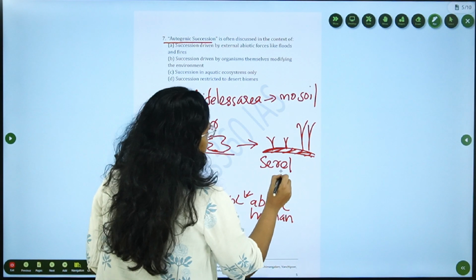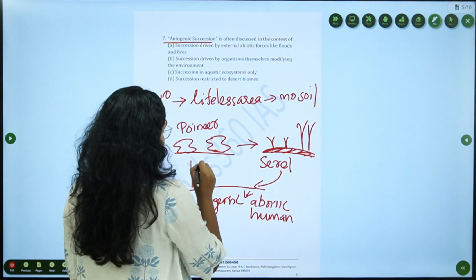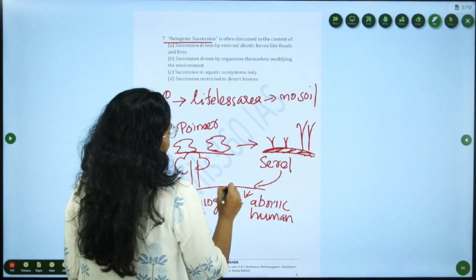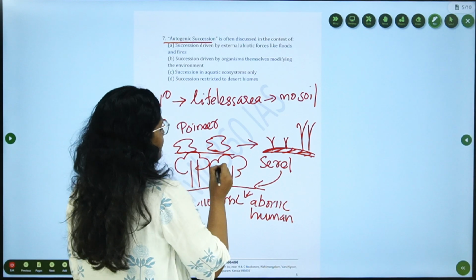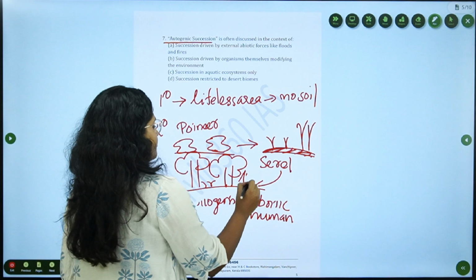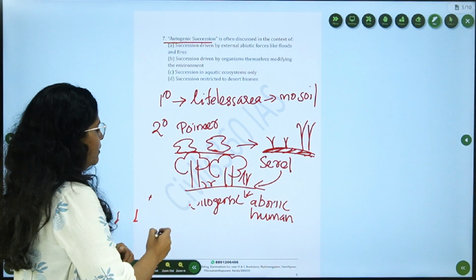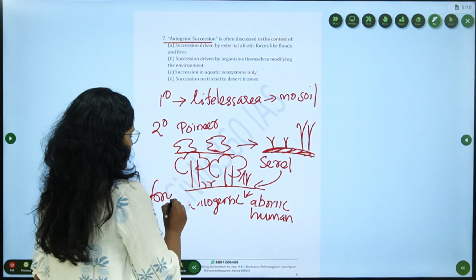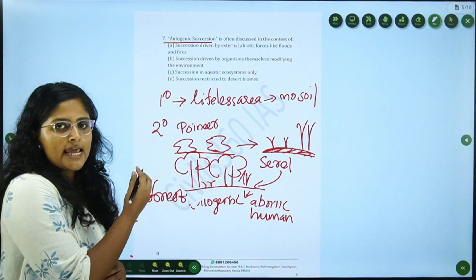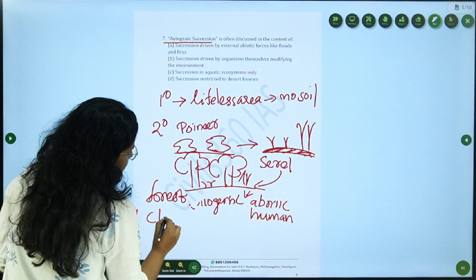Now, these seral species will again develop and transform into large trees along with the grass and shrubs. So this bare rock is gradually transformed into a forest. Now it became a stable ecosystem, and this final stage is called the climax community.